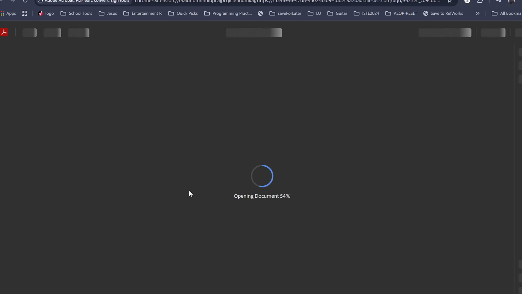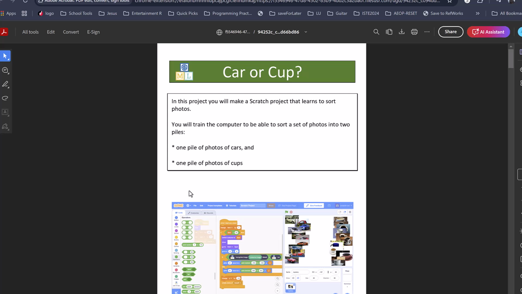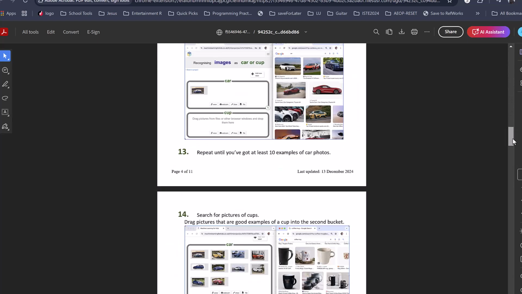And what they're going to do is build a machine learning model that can recognize the suits of cards, so spades, clubs, hearts, and diamonds, for the SNAP activity. For the Cup or Car activity, they build a machine learning model that recognizes either cars or cups. These instructions explain to the students exactly what they have to do.